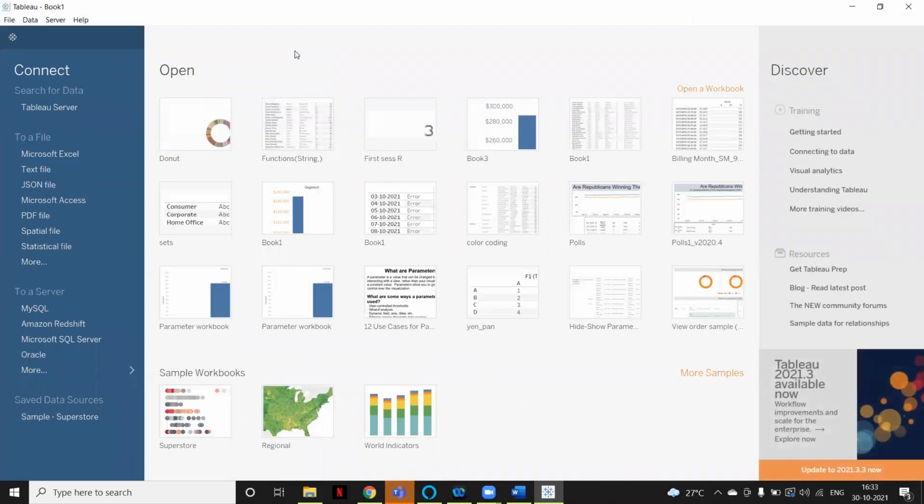So Tableau, or data visualization, is a business intelligence tool. That means we are converting the raw data into some meaningful information. Let's say you see any big store, like Reliance Smart or Reliance Trends. Every minute or every hour they get a lot of data. There are a lot of customers who are buying something, and whatever they are buying, they store that data in a database.